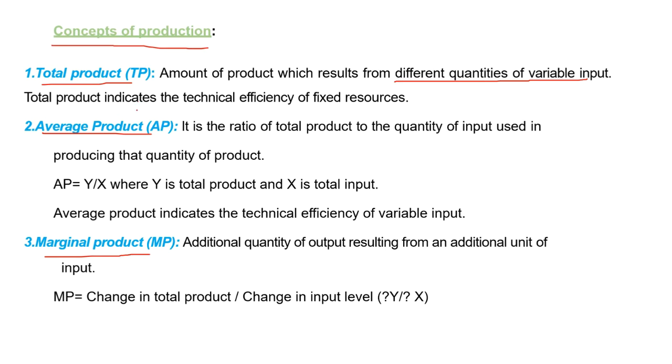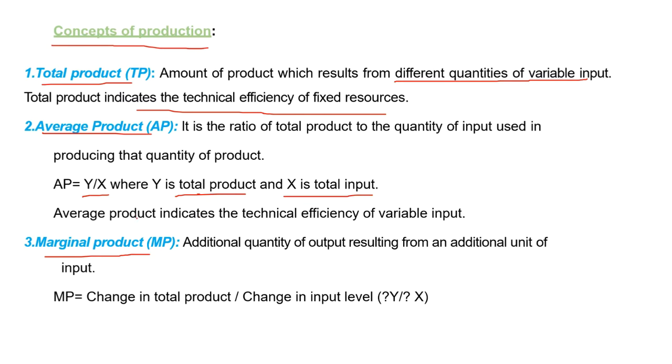Total product indicates the technical efficiency of fixed resources. Next, average product is the ratio of y by x, that is total output and total input.